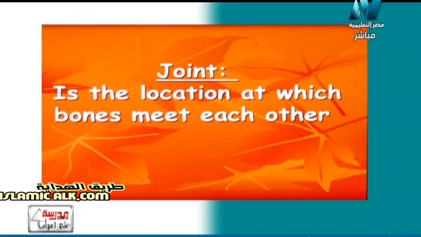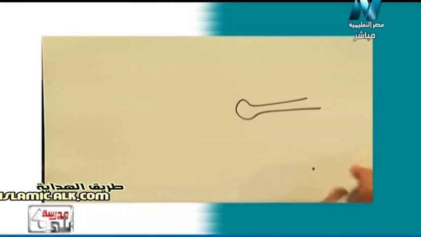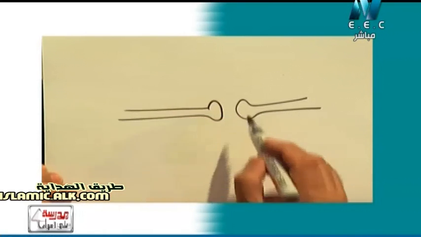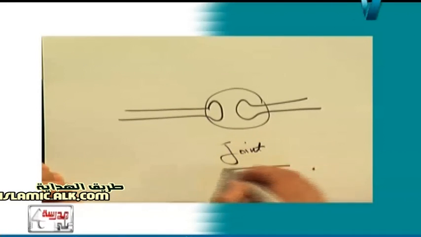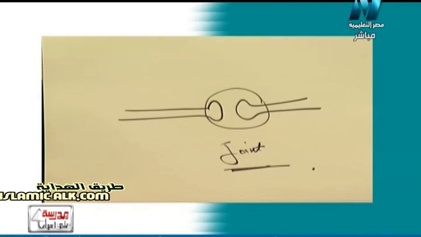طيب please let me draw this joint. نرسم joint مع بعض. رسمة مهمة جدا. Look here. نرسم مع بعض. Imagine that I have two bones and those two bones meet each other. يعني في عظمتين بيقابلوا بعض. Okay. This area المنطقة دي كلها هنسميها joint. نسميها ايه؟ joint. So what's meant by joint? Joint المفصل.